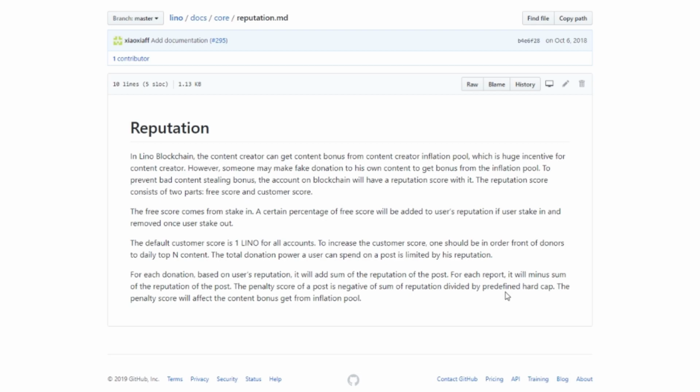So someone may make a fake donation to his own content to get a bonus from the inflation pool. To prevent bad content stealing bonus, the account on the blockchain will have a reputation score. So the reputation score is made so that you cannot just give yourself a lot of Lino.